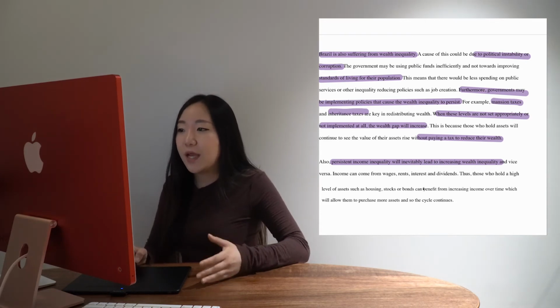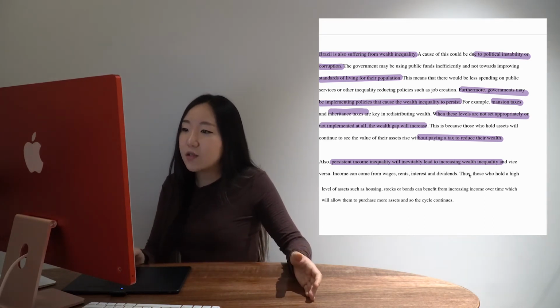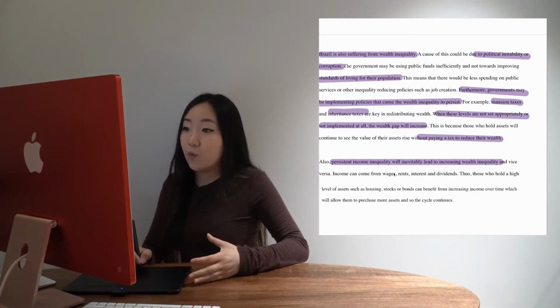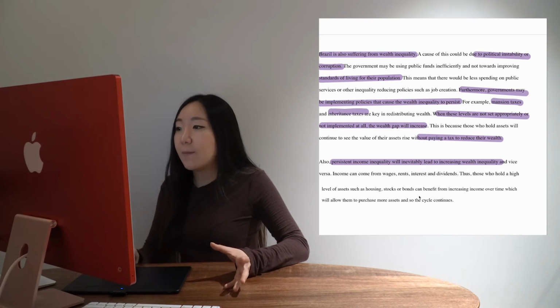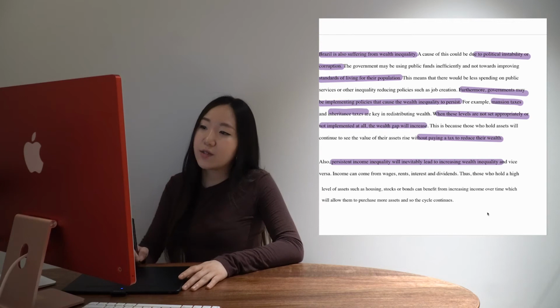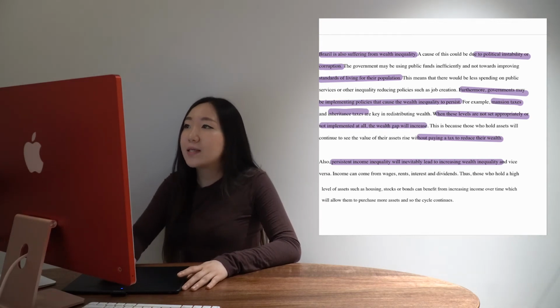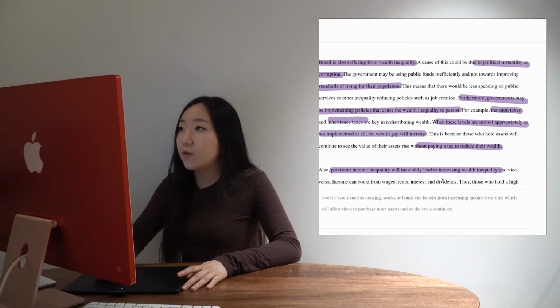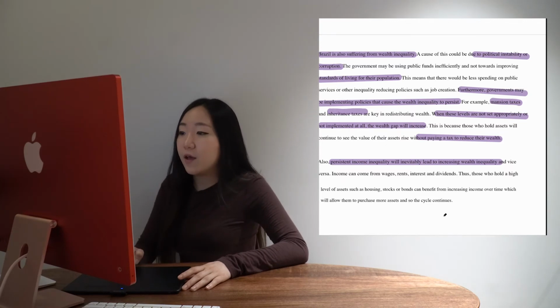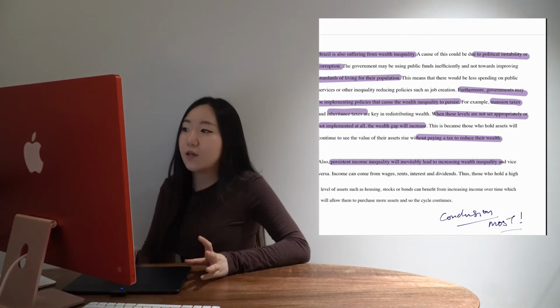Because income comes from wages, rents, interest, and dividends, thus those who hold a high level of assets, such as housing, stocks, or bonds, can benefit from increasing income over time, which will allow them to purchase more assets, and so the cycle continues. I am missing a conclusion, which I hope you know that you should definitely put. So anything just to summarize your main points and say, therefore, there are varying causes of income and wealth inequality, but the most significant would be, or something like that, just to tie it all together.